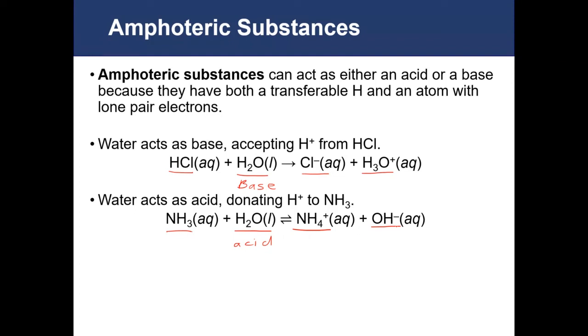So when we're talking acids and bases, what you should really be doing is focusing on where the hydrogens are moving. If something is losing a hydrogen atom in a balanced chemical equation, it ends up donating that proton to the other substance. And so the one that is doing the donating or losing the hydrogen is the acid. The one that gains the hydrogen or the proton acts as the base. There are a handful of substances, water, for example, that can act as either an acid or a base, depending on what they are reacting with, and those are called amphoteric substances.